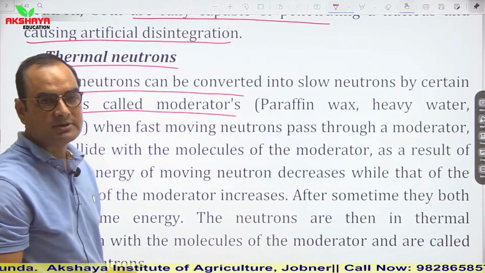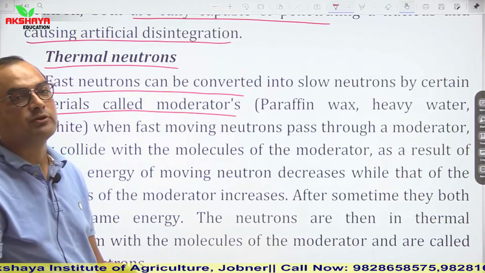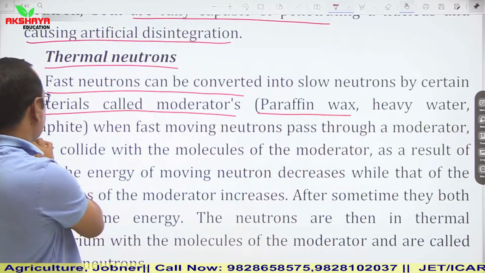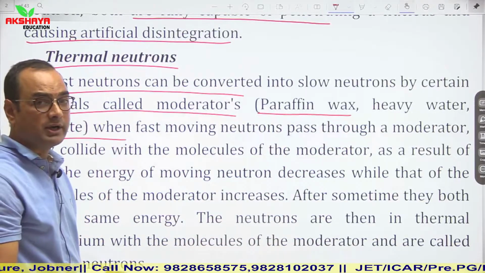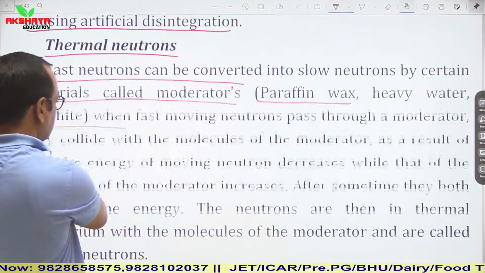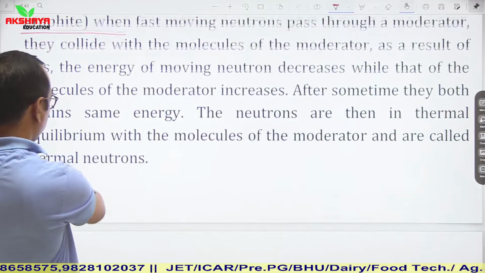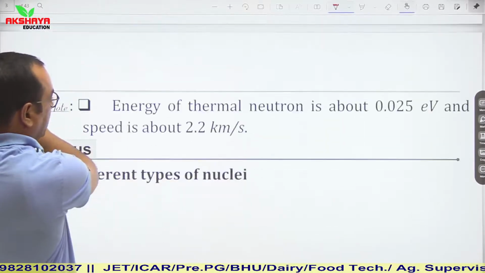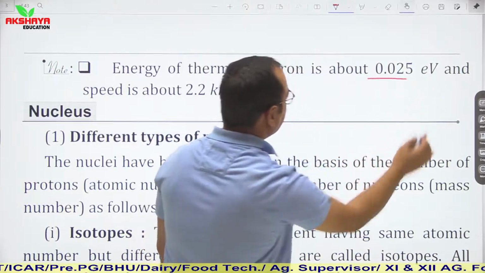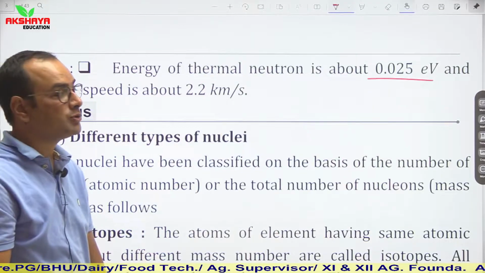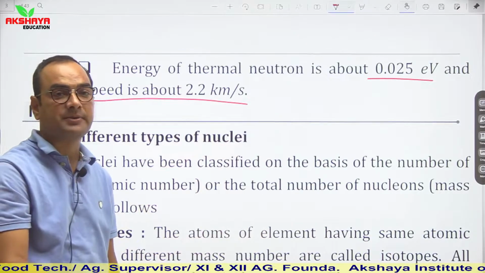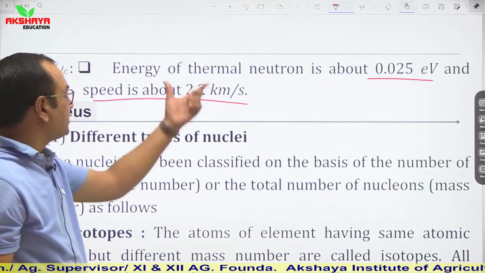Moderators are basically used to slow down the speed of neutrons, like paraffin wax, heavy water, and graphite. The energy of thermal neutrons is around 0.05 electron volt and the speed is about 2.2 kilometer per second. This is the speed of thermal neutrons.